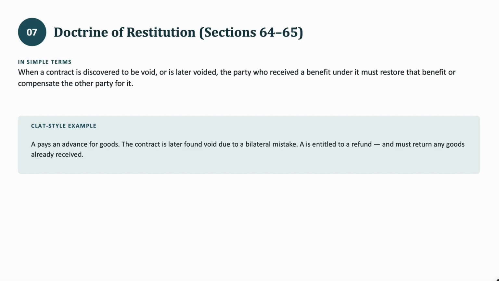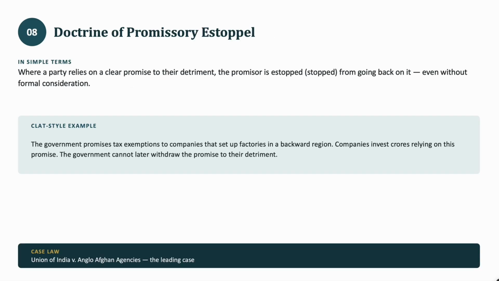Okay, so an example is A pays an advance for goods. The contract is later found void due to bilateral mistake. A is entitled to a refund and must return any goods already received by him. So here A has paid for his goods, but the contract later becomes void. So A will receive the money back from B, let's say, and he'll get a refund for the money he has paid, and he also must return the goods that he has received.